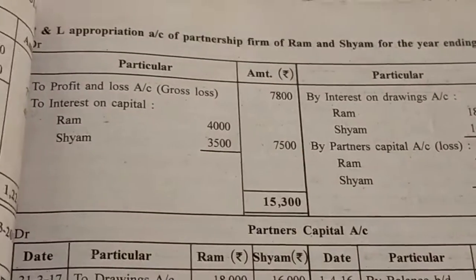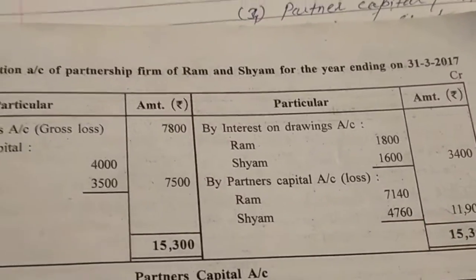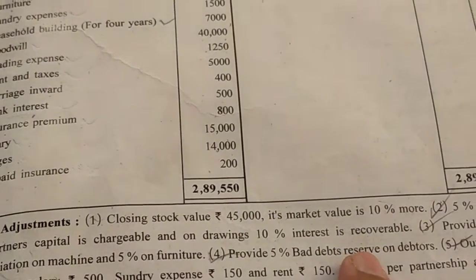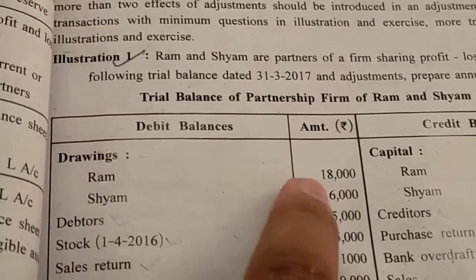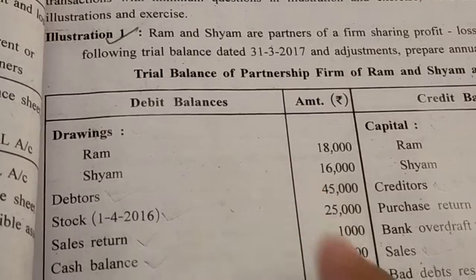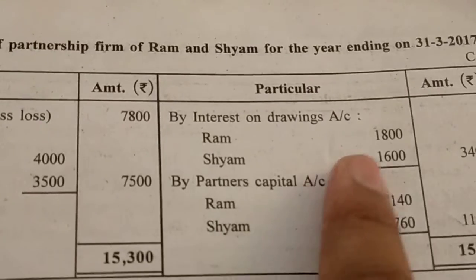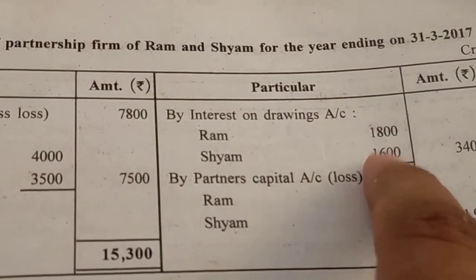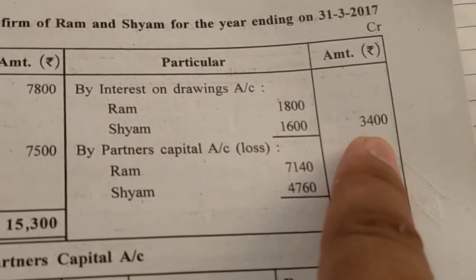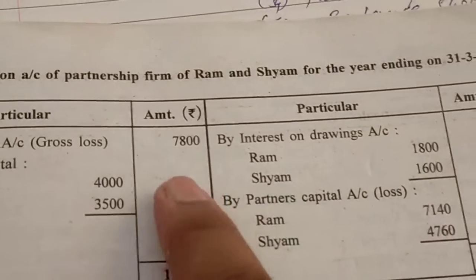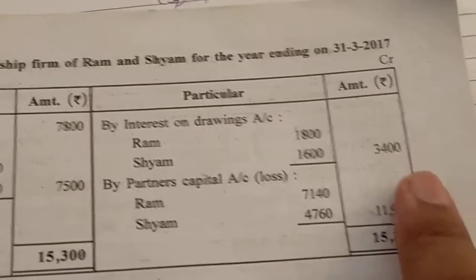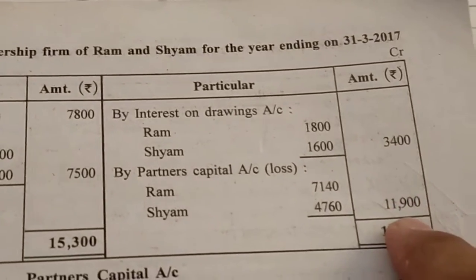Okay, here interest on drawing, the adjustment is saying 10% interest is recoverable. What is the amount of drawing? Ram drawing 18,000 and Sham drawing 16,000. Okay, 18,000 at 10% interest on drawing is 1,800, and 16,000 interest on drawing is 1,600. So here it will become 3,400. Now what will we do? 7,800 and 7,500 we will add to get 15,300. Here only 3,400. So here the difference will come to 11,900.